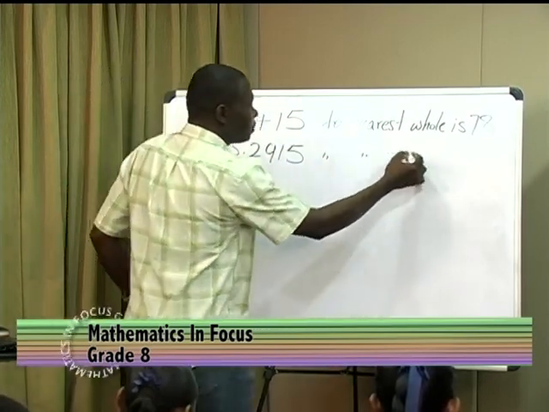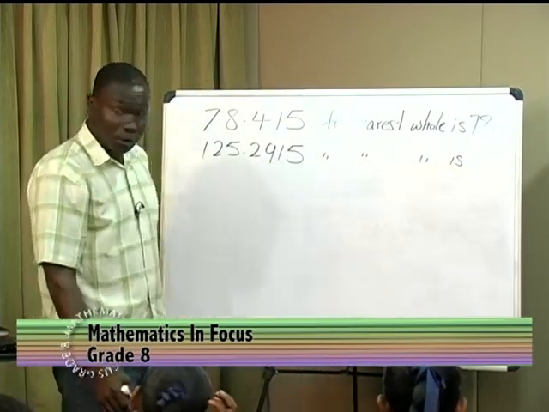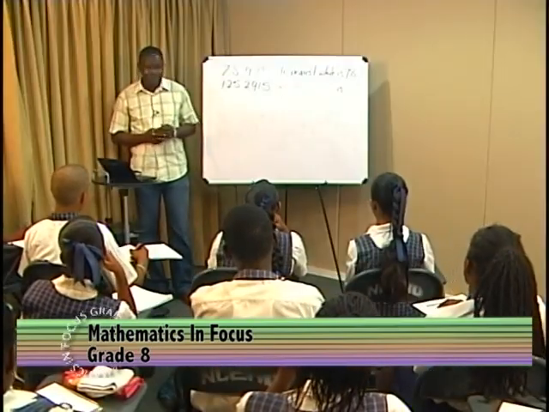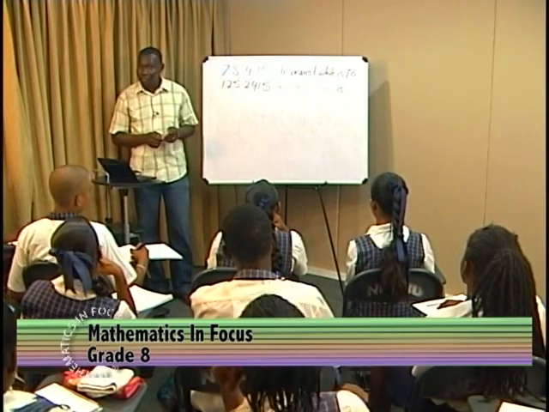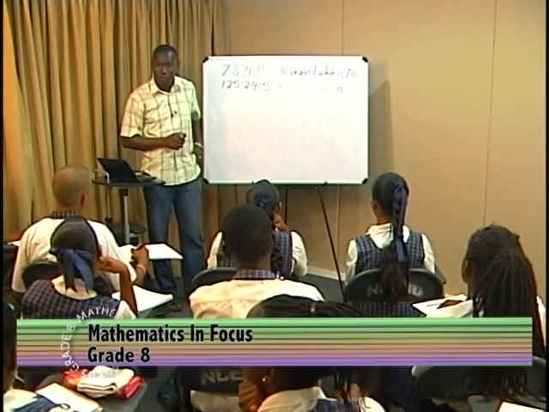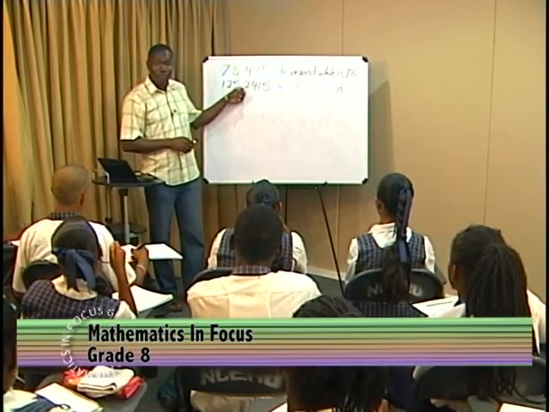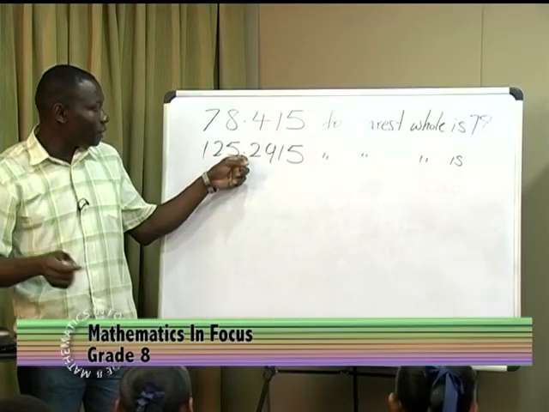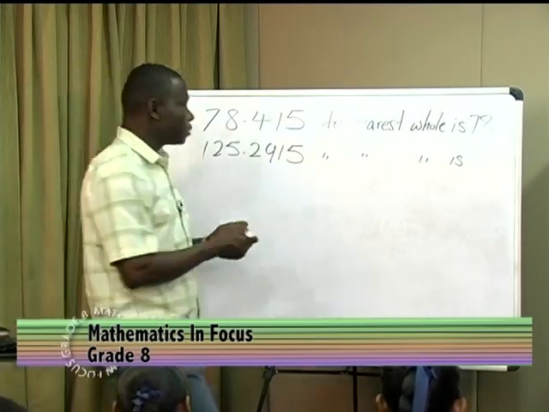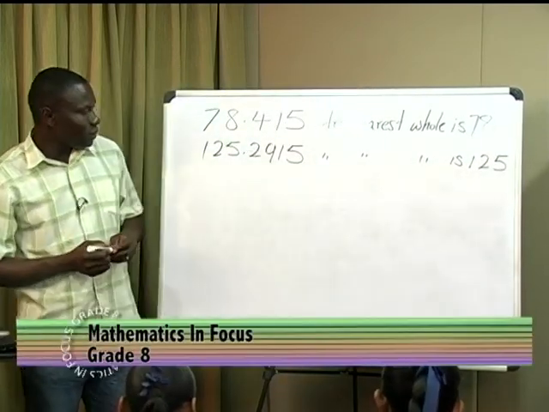So the nearest whole number is 125. Are you sure? Anybody disagree? You sure it's not 126? I believe it's 126. Tell me why it is not 126. Because the 2 is less than 5. The number after the decimal place is less than 5, so I cannot round up. I have to keep it at 125. Correct.